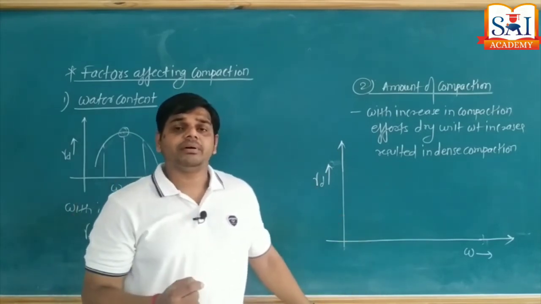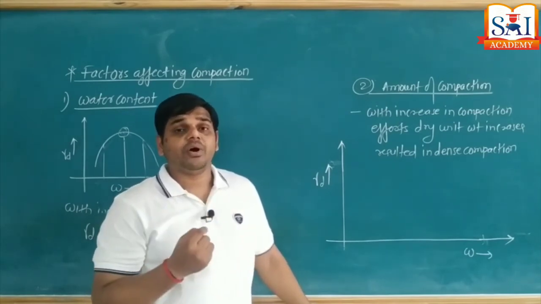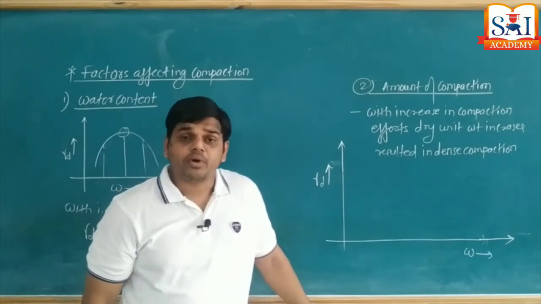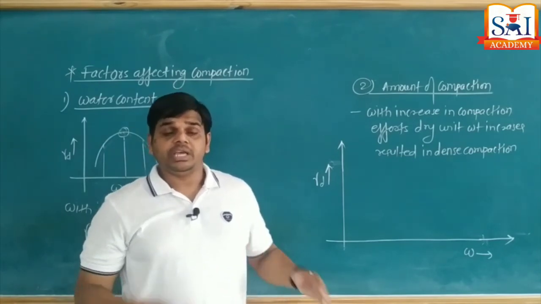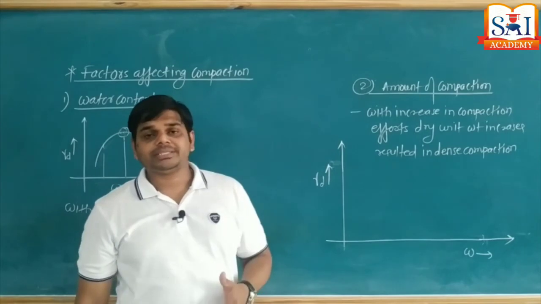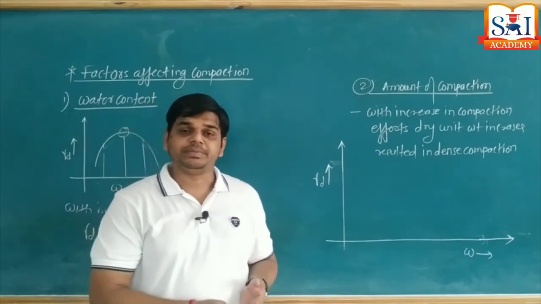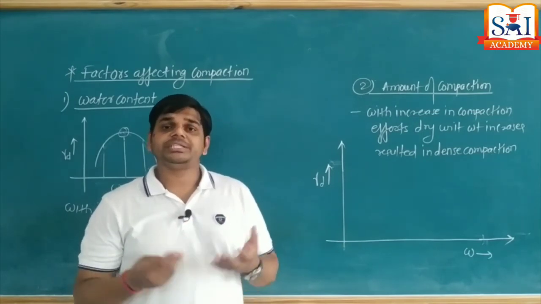The weight of rammer in a standard Proctor test is 2.6 kg, whereas the weight of rammer used in modified Proctor is 4.9 kg. Even the height of fall is also different, height of fall in standard Proctor test is 31 centimeter, and in case of modified Proctor test 45 centimeter. Therefore, generation of energy is different.